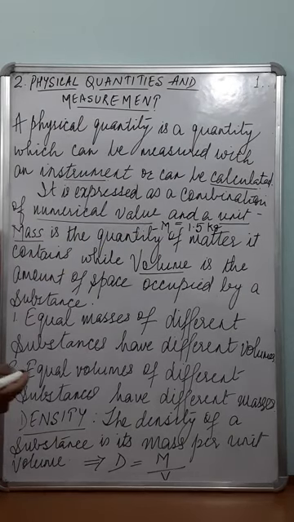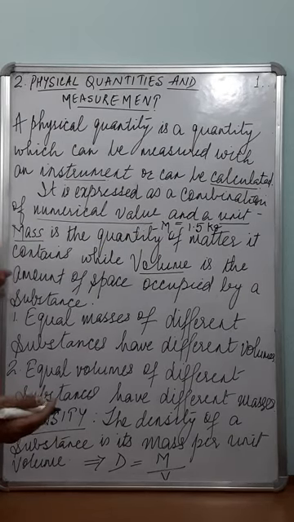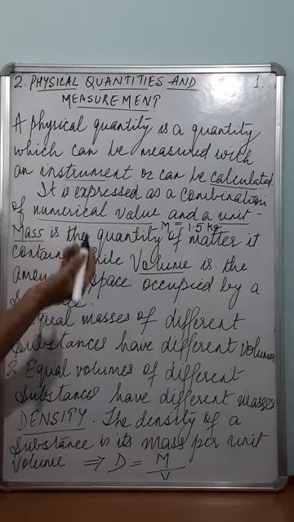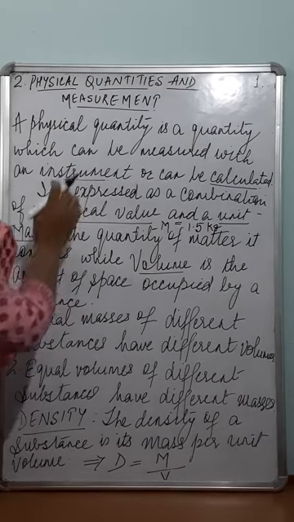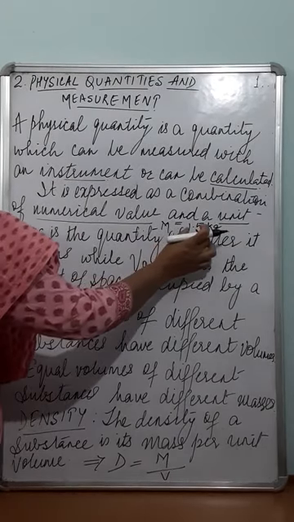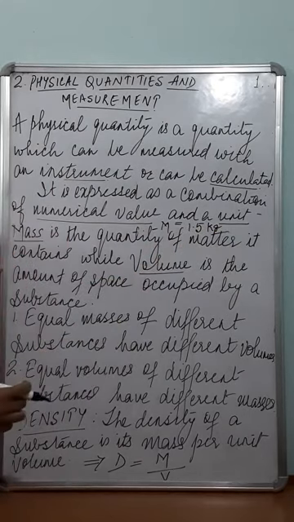Similarly, length, the distance from your house to school. We measure it in kilometers, say 2 kilometers, 3 kilometers, 5 kilometers, 10 kilometers. So length is a physical quantity as it can be measured with an instrument, and this gives the numerical value and km gives the unit.